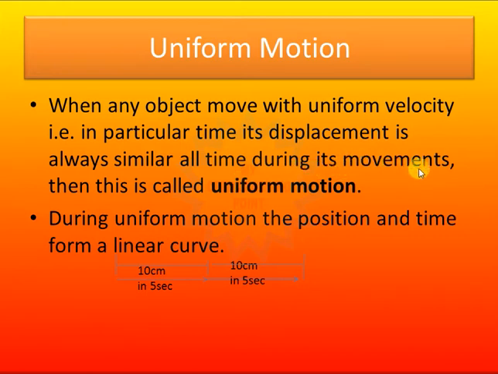So during its movement, whatever we are considering, it is called uniform motion. Basically, when an object is displaced by the same amount in all time intervals. Like here it is given that in 5 seconds it is displaced 10 centimeter, then in another 5 seconds it will be displaced only 10 centimeter. So it keeps its displacement always the same. This type of movement is called uniform motion.